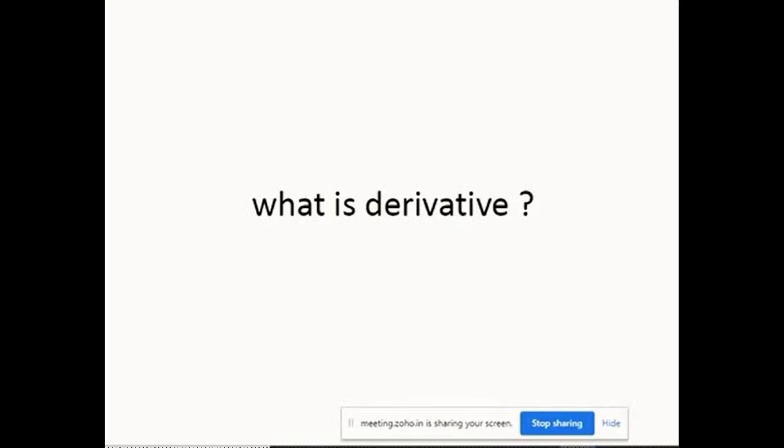Understand that a derivative, as a financial instrument, does not have a value of its own. It derives its value from the underlying asset. Let's take an example to understand that. Every one of you might be using credit cards or debit cards, and you also might be having a payback card. Payback cards are where you accumulate all the bonus points or reward points once you use credit cards and debit cards.